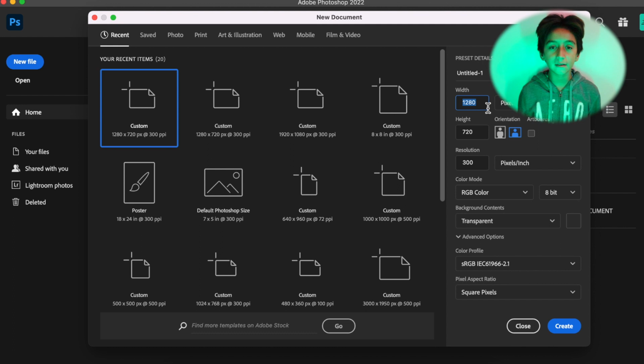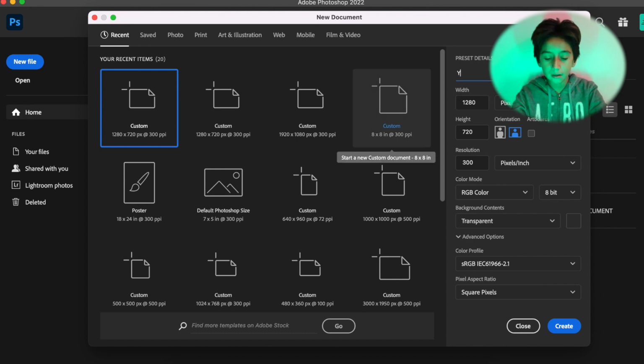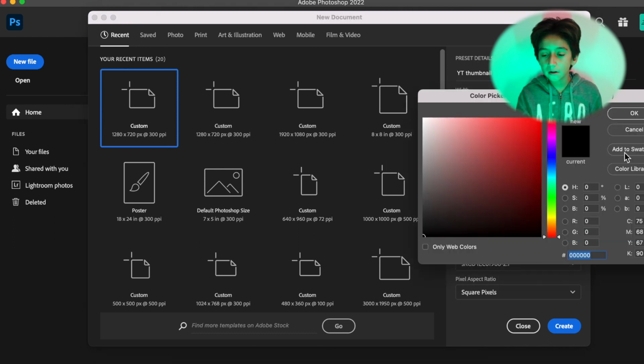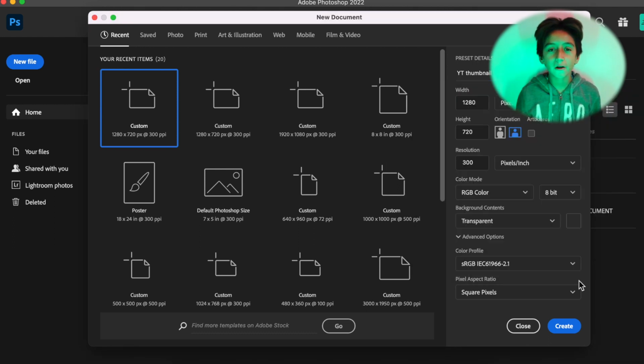If it is not that exact size, then it will fit, and you will have to get all of the images from the thumbnail and convert into a smaller size. But we're not going to get into all of that in this video. So just put it 1280 by 720. You can name it anything, you can just name it YT thumbnail. Leave everything how it is, and if you want, you can put it transparent or put a color. We'll leave it transparent for now.